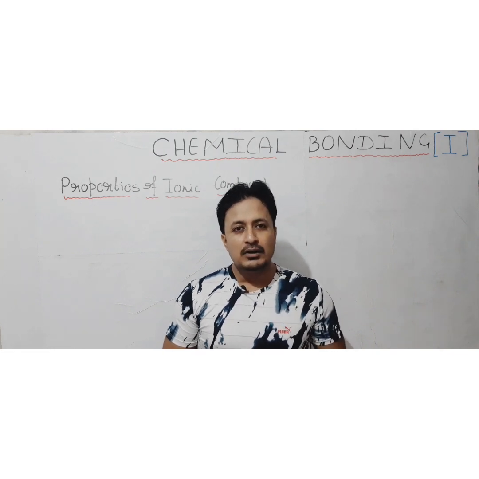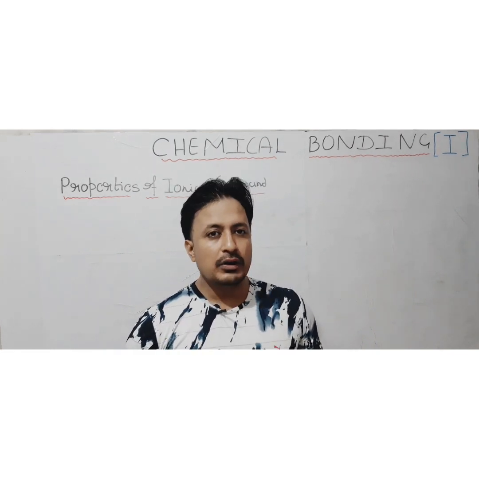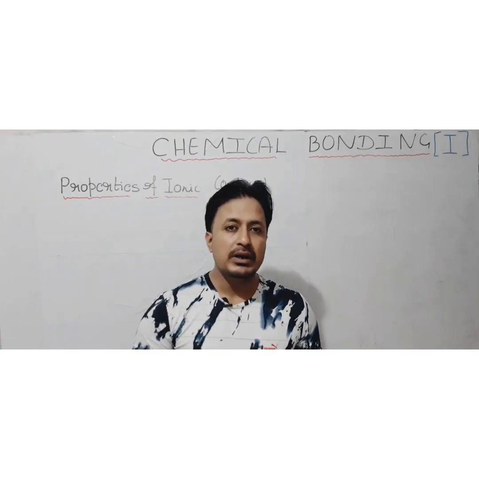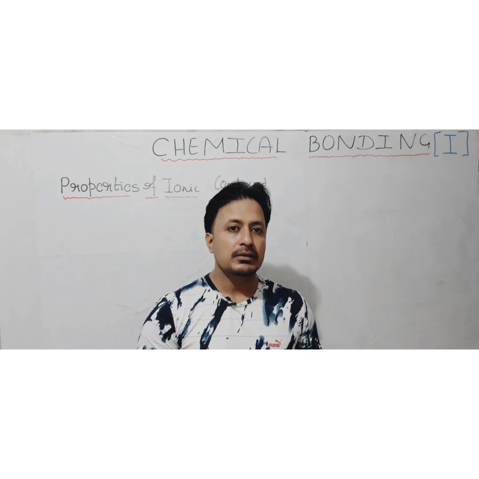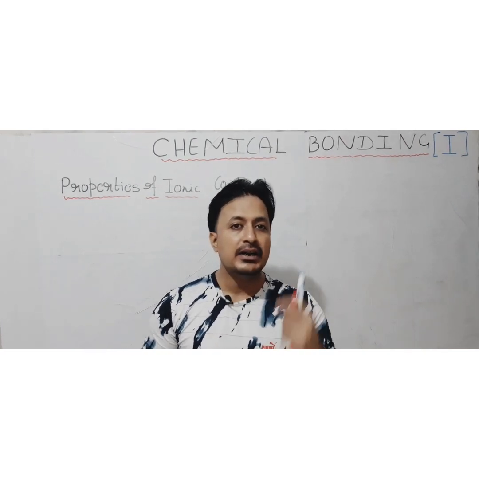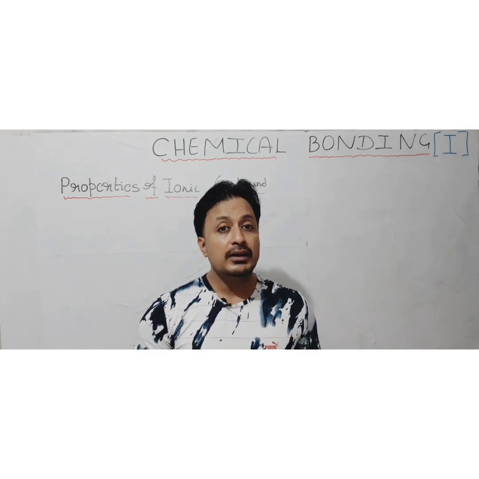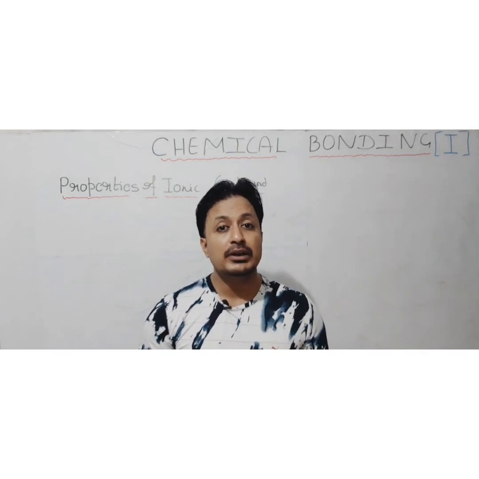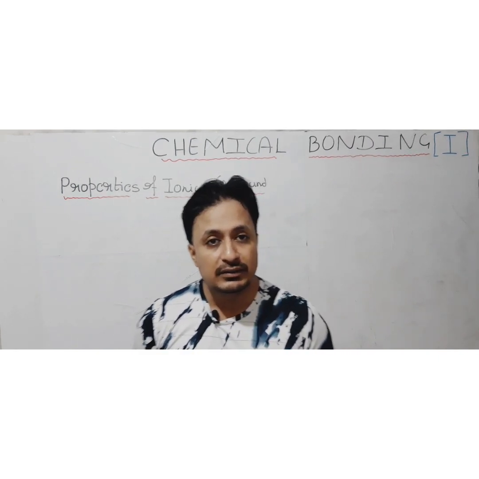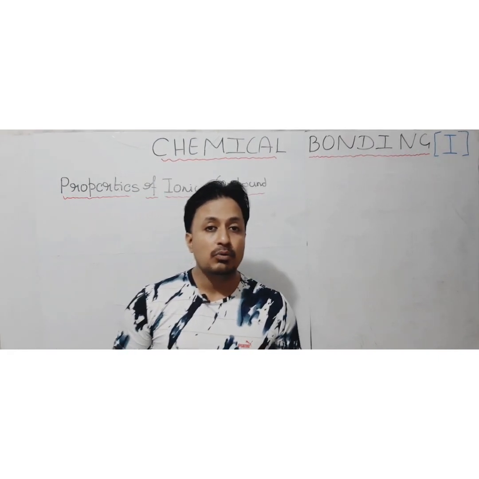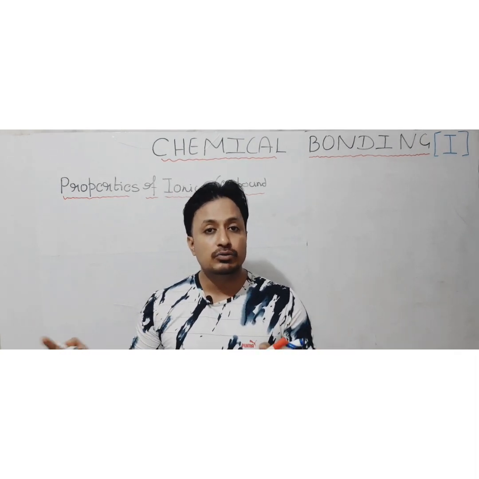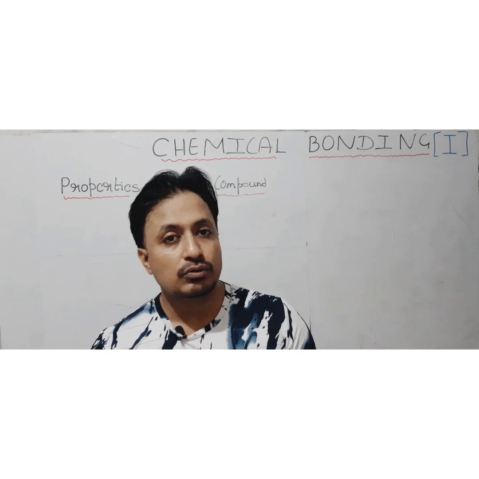So welcome back. Today we are going to continue our topic where we left off in the previous video. We were doing chemical bonding. In that video we already discussed what the types of chemical bonding are, why atoms combine, and one type of chemical bonding, that is ionic or electrovalent bonding. We discussed how ionic bonding takes place, how ionic compounds form, and their dot structures also.